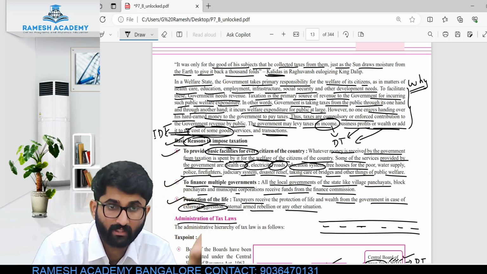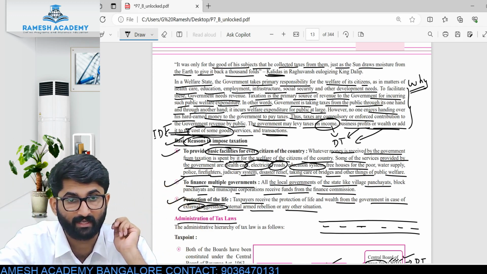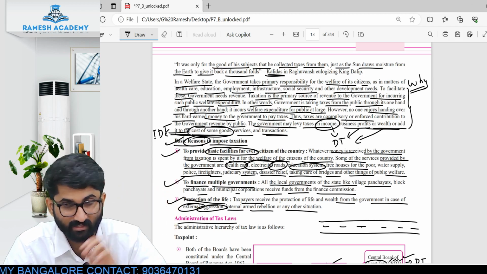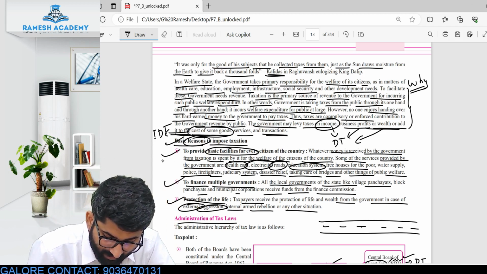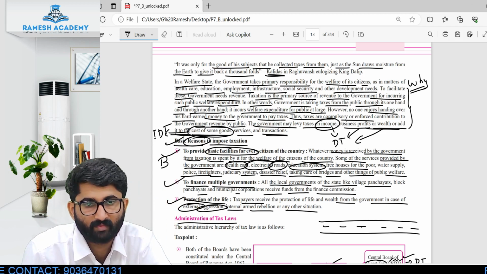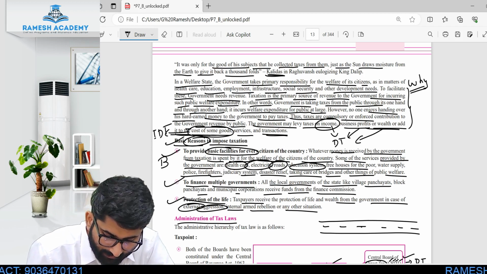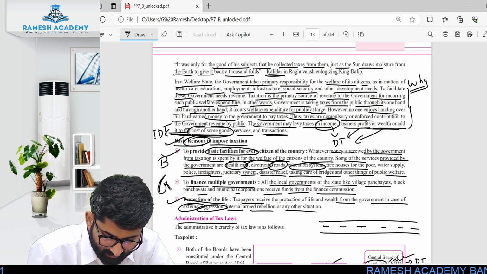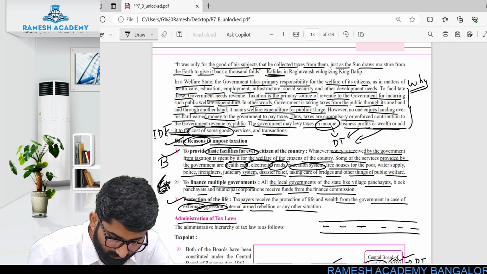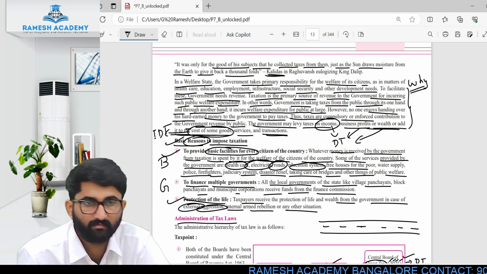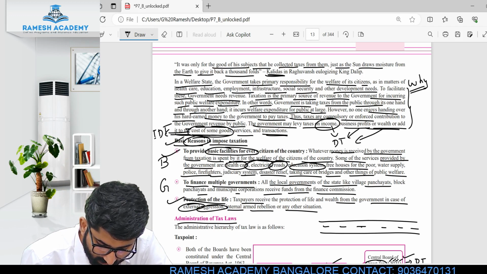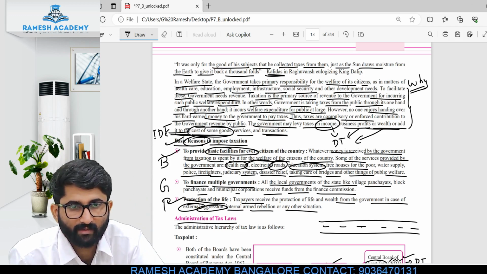So you can make a mnemonic also. Use your creativity here, not on Instagram. To provide the basic facility, you can write it as B. Basic facility. Next one, multiple governments, G. BG, and the next one is BGP, not BJP, BGP.